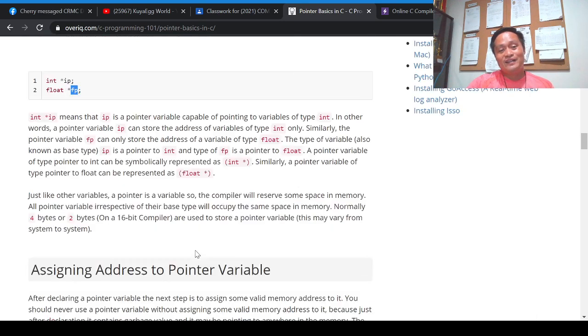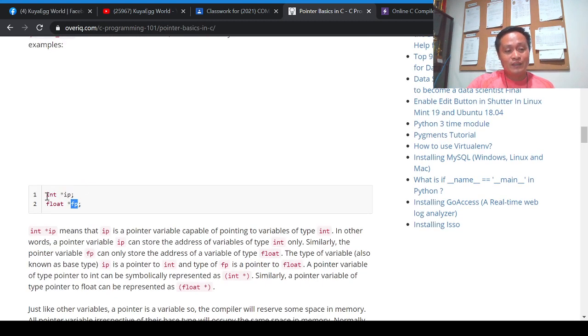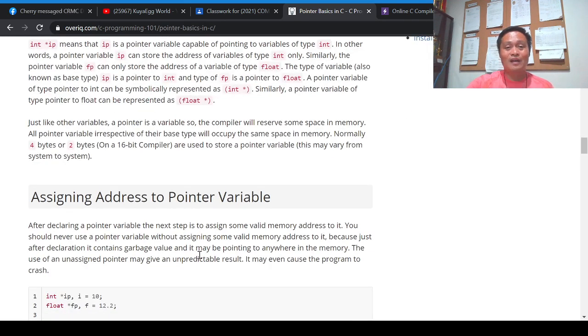Now, knowing the declaration of a pointer variable, how do we use it? How do we assign an address, knowing that a pointer variable is capable of storing variable addresses?